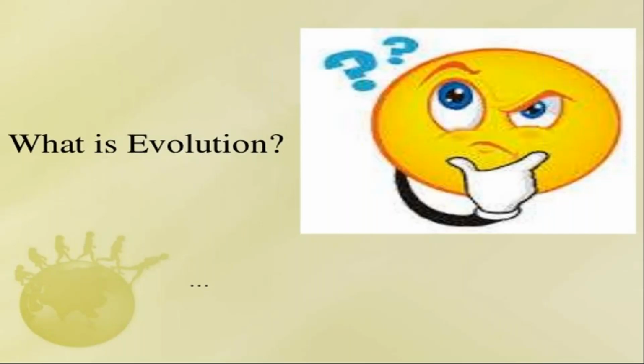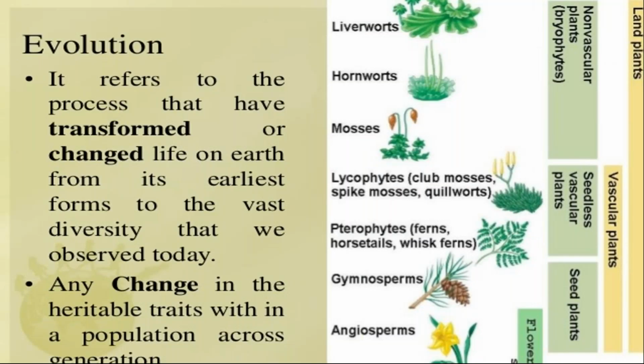What is evolution? The process of generation of new individuals after a span of time, any change in the traits that occurs with time, is known as evolution. This is one of the most common examples of evolution.